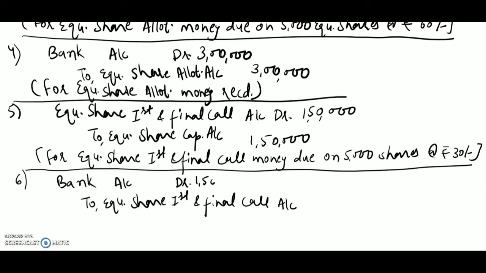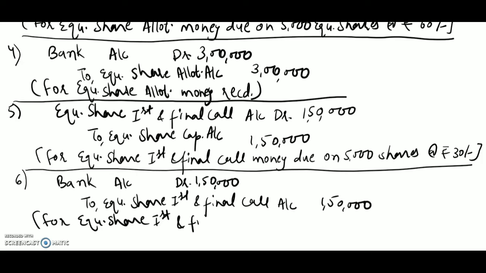Same amount will write here, 1,50,000 and the narration will be for or being equity share first and final call money received.